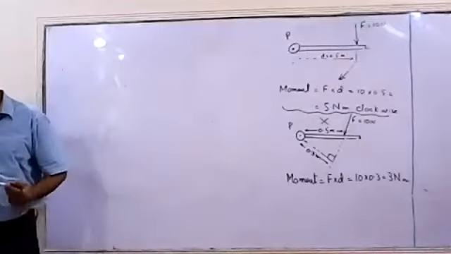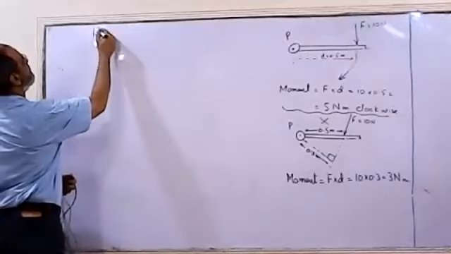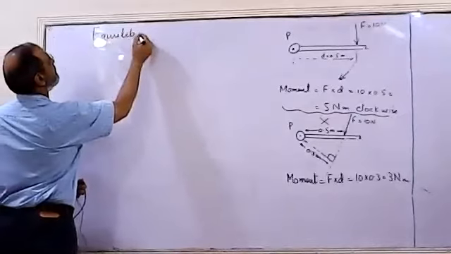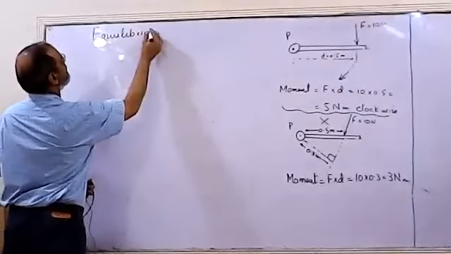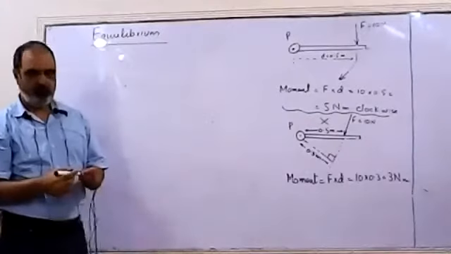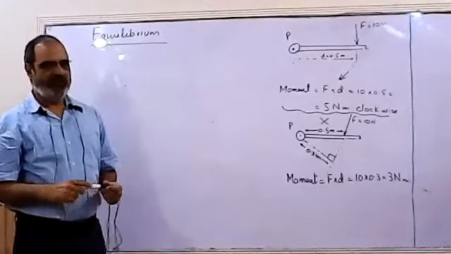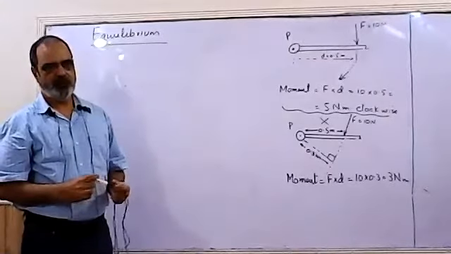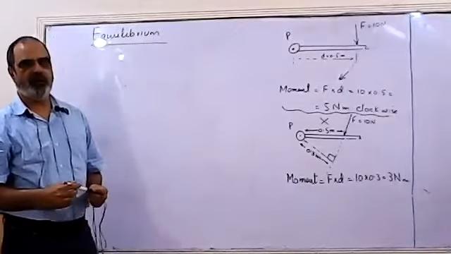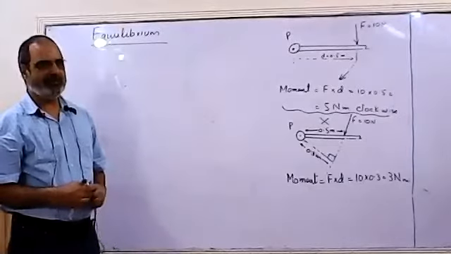Another term we have to discuss here is equilibrium. You people are already familiar with this term. When an object is in equilibrium, if the sum of all the forces acting on an object is zero, then we say it is in equilibrium.